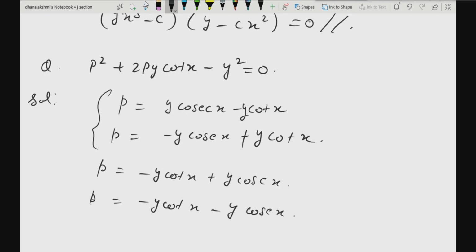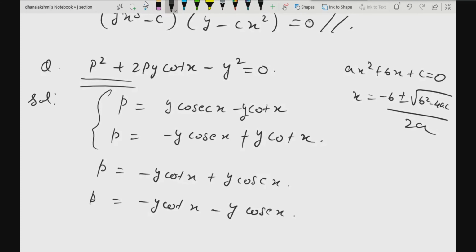Sometimes factorization is not possible directly, but as you can see, the given equation is clearly quadratic in P. So you can use the formula. If I have ax square plus bx plus c is equal to 0 and I am not able to factorize it, to get the solution I'll use the formula: x is equal to minus b plus or minus root over b square minus 4ac, by 2a. Compare this with the given equation and you will get what a, b and c are. Then just substitute.